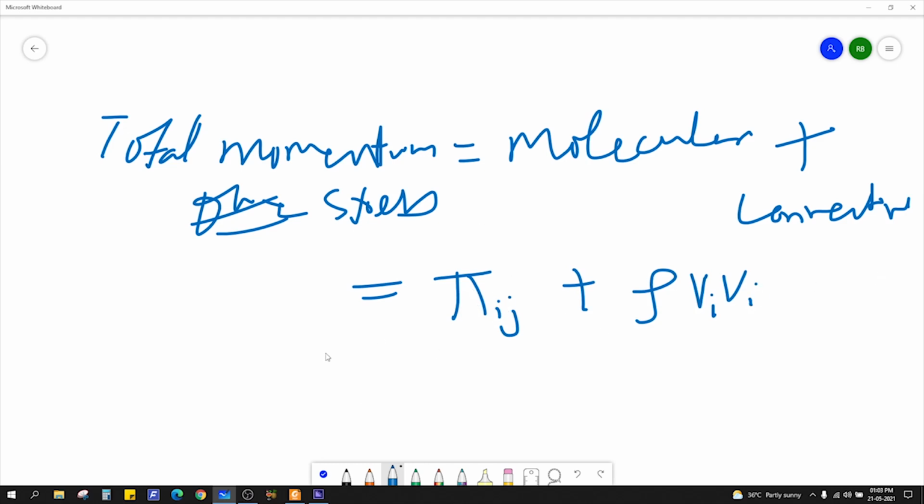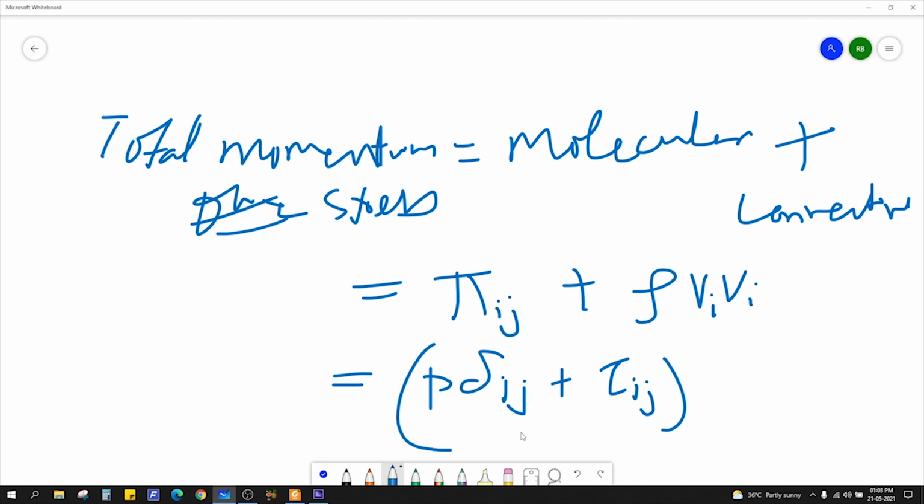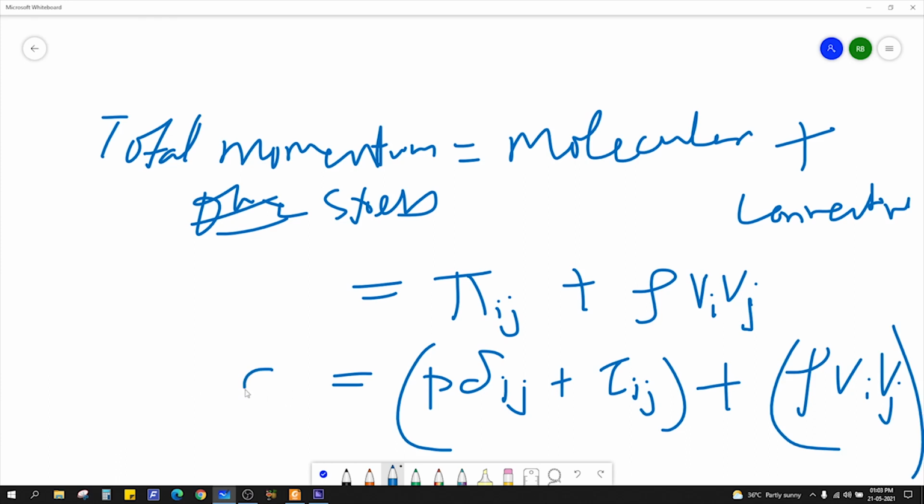Okay, what is this thing pi? Pi is nothing but your p delta ij plus tau ij, right? This is your total molecular transfer, the molecular stress, and plus rho vi vj will be your convective stress, and this total momentum stress is denoted by phi.